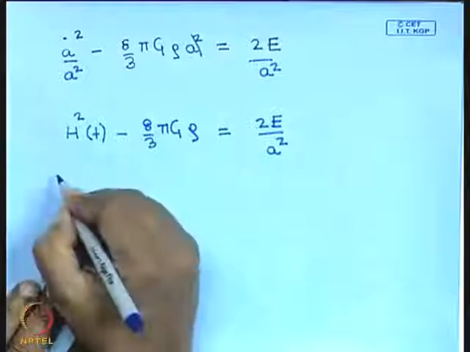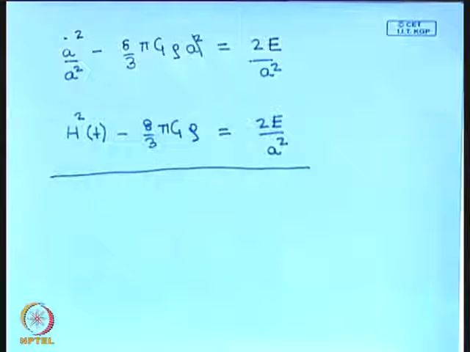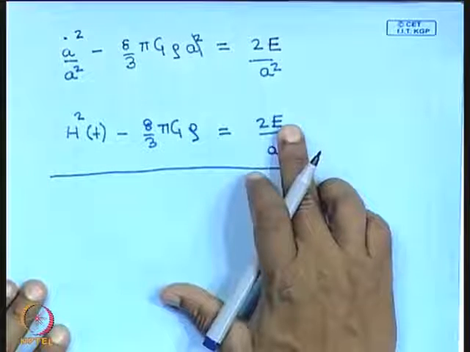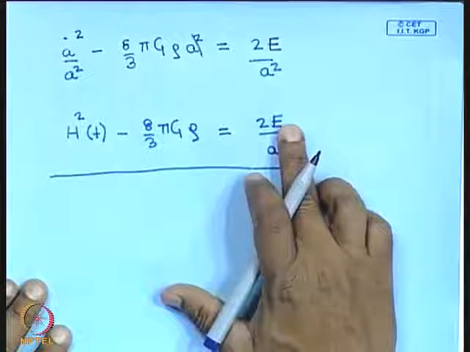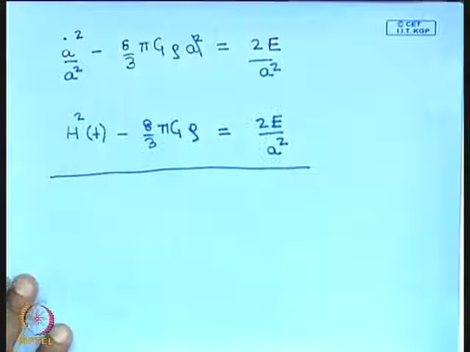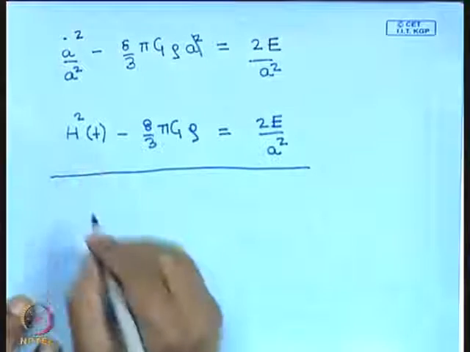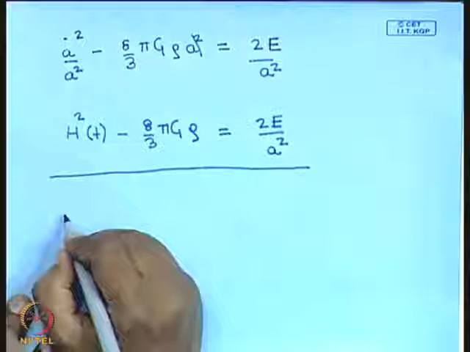Okay, this is the general equation. If you apply this equation at present, so we want to determine the value of E from present day observations. To do that, you apply this equation at present, t equal to t naught. At t equal to t naught, this becomes h naught squared. So at present what we get is